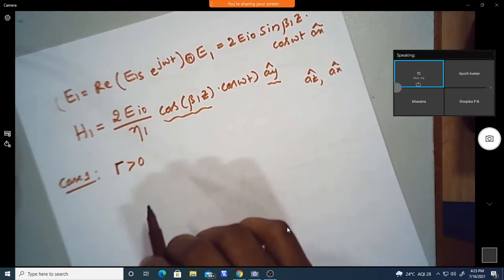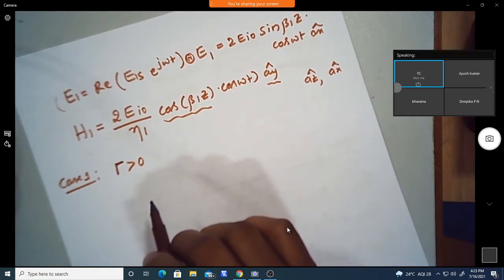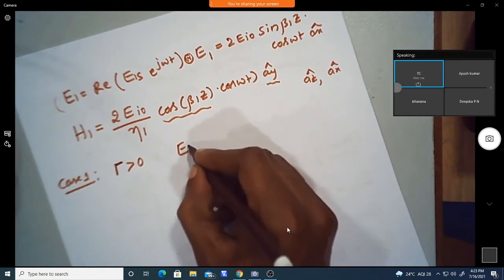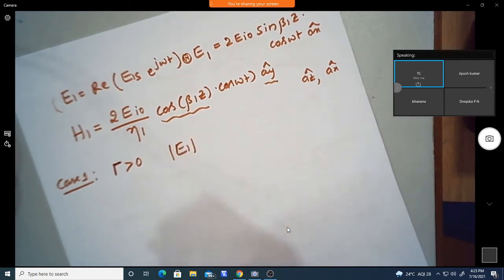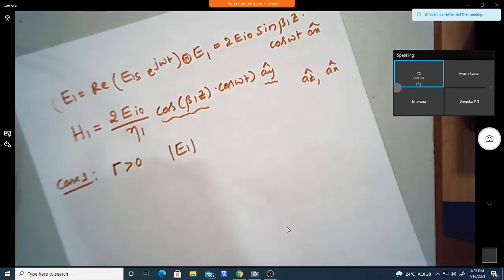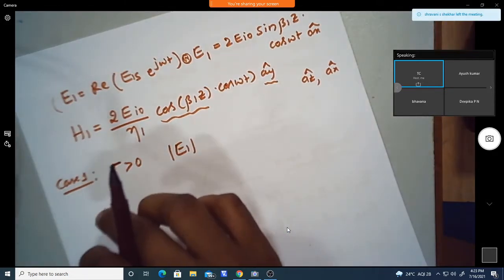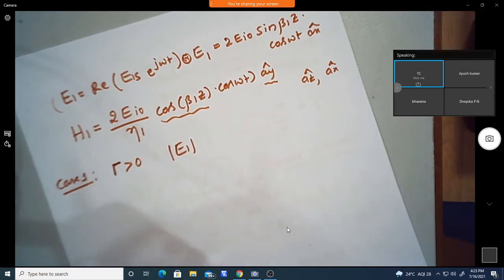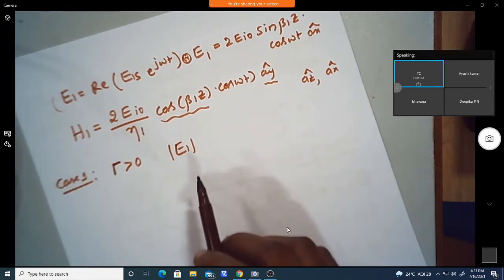The maximum value of E1 in medium 1, if I take the lossless case, will have the same amplitude for both the reflected and the incident wave. But whenever we take the lossy case, there will be a reduction in the amplitude.